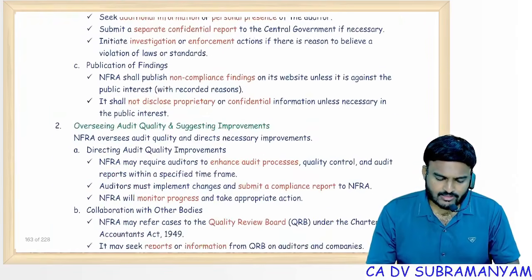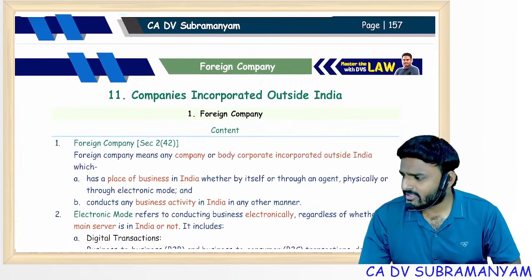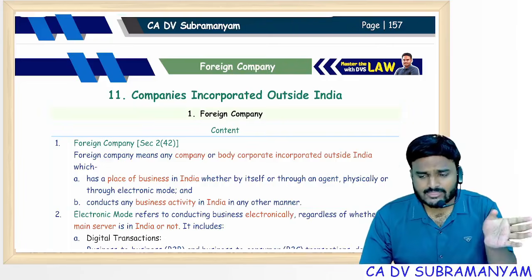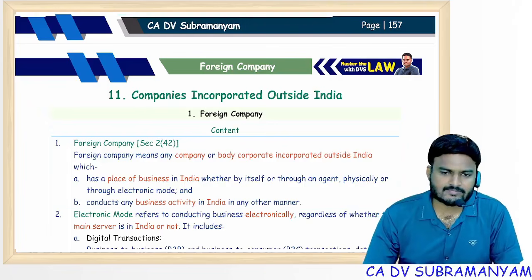NFRA and auditor, just give one time reading. So that's it. Audit and auditors also completed. 6 minutes I took for exceptional topics marathon, and for going through the material I took hardly 9 minutes.